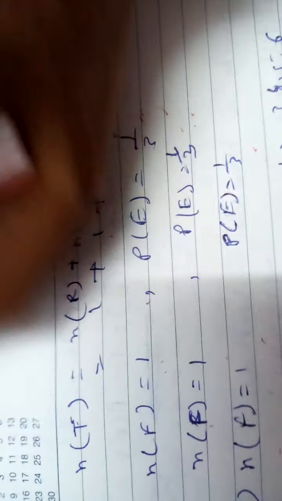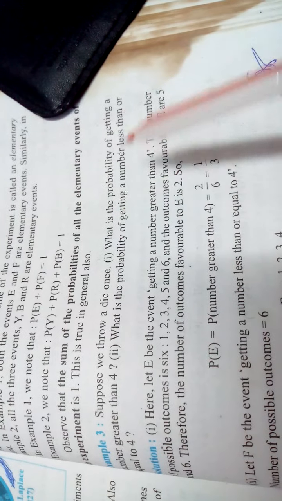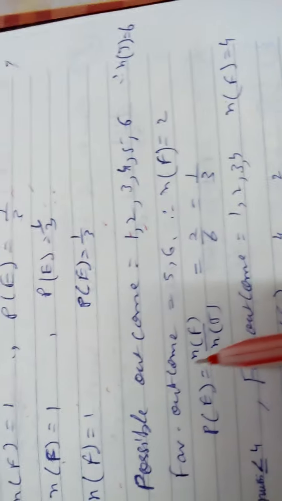Example 3 is given here. In this example 3, suppose we throw a die once. Die question, one die you throw once. What is the probability of getting a number less than 4?